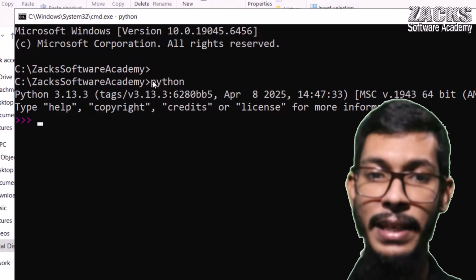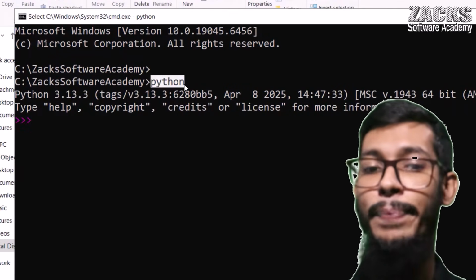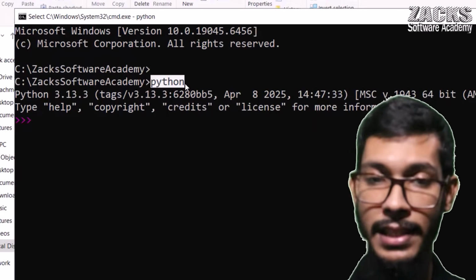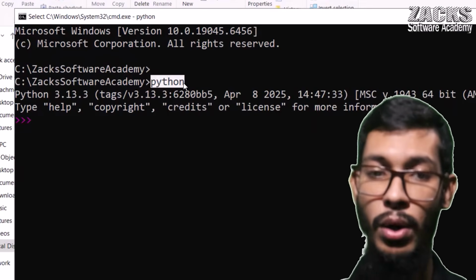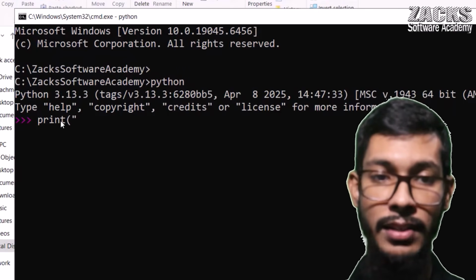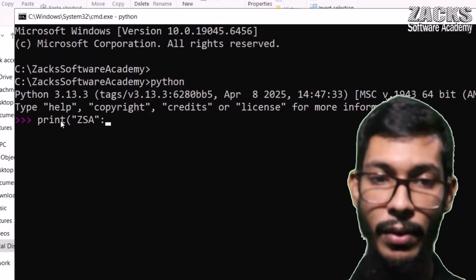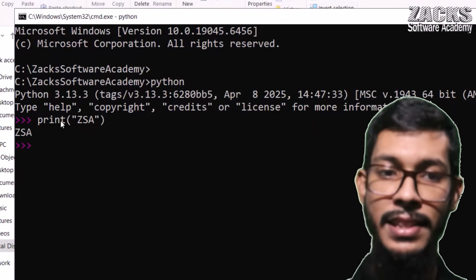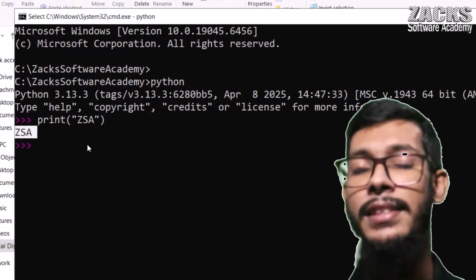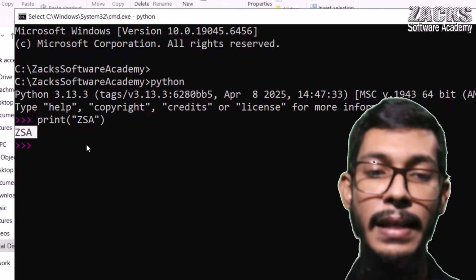Don't worry. So simply in Windows, we are typing Python, but it actually indicates Python 3, not Python 2 or Python 1. If you want, you can run something like print Jack Software Academy. Don't worry, certainly I'll discuss each and everything. So you are getting the output.